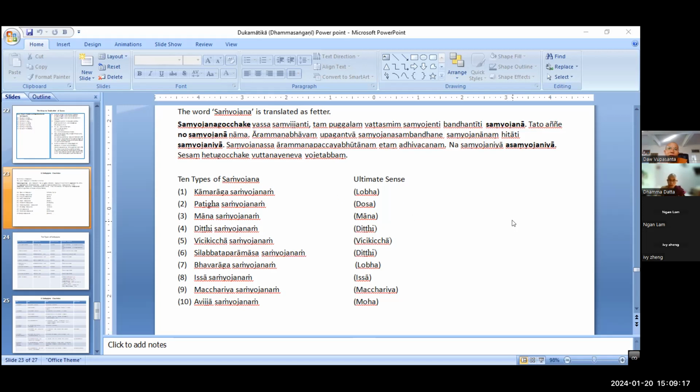Do you remember the difference between samyojana according to the Suttanta method and the Abhidhamma method? In the Abhidhamma method, there are 10 kinds of samyojana. According to the Suttanta method, there are also 10 kinds of samyojana. Do you remember what the differences are?